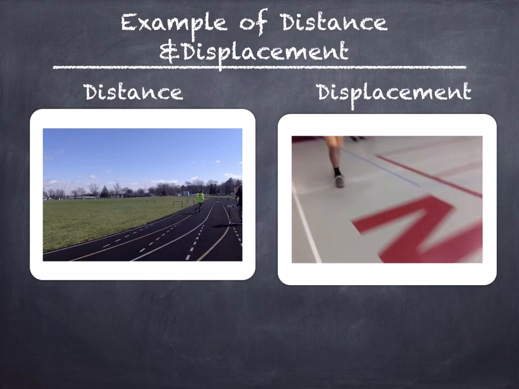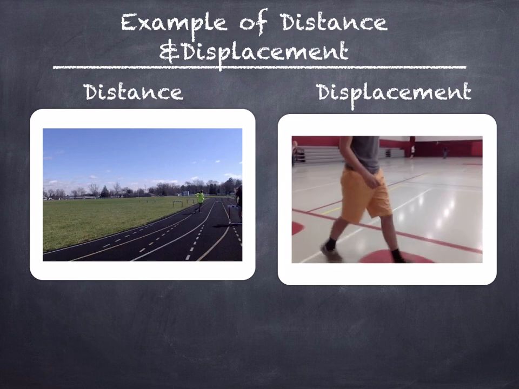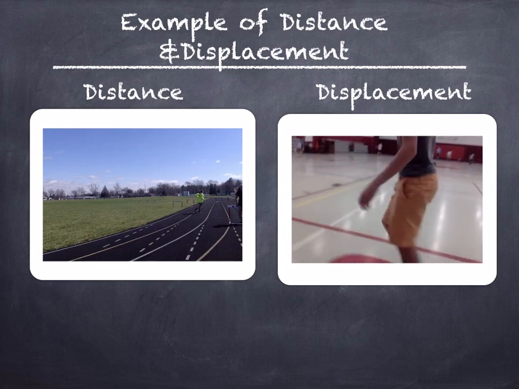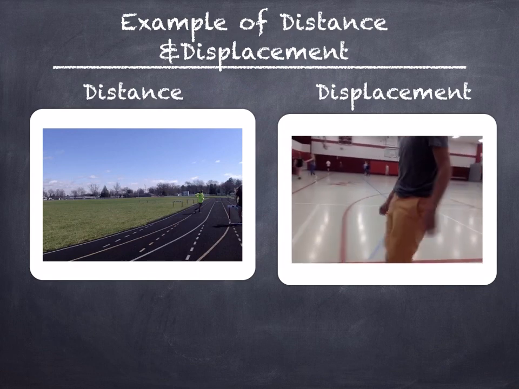For displacement, Taylor started at the white line and walked to the red line, turned around, and went back to where he came from, which would make the displacement 0.